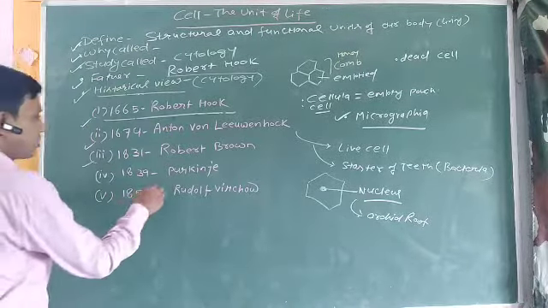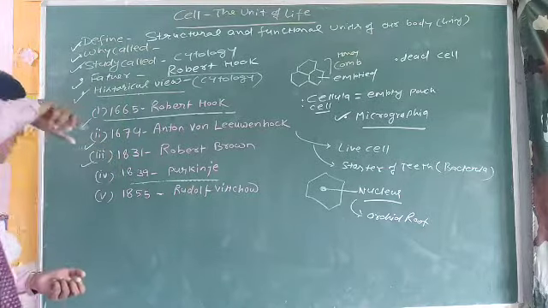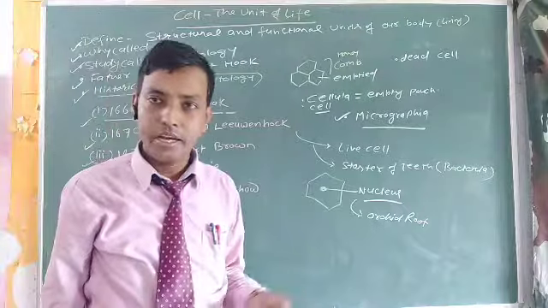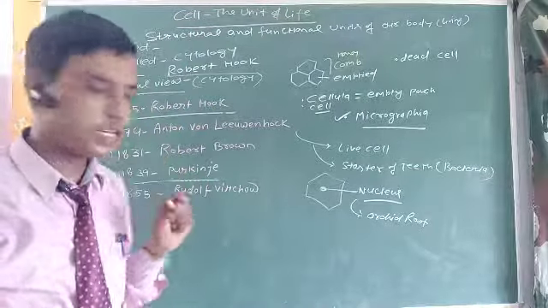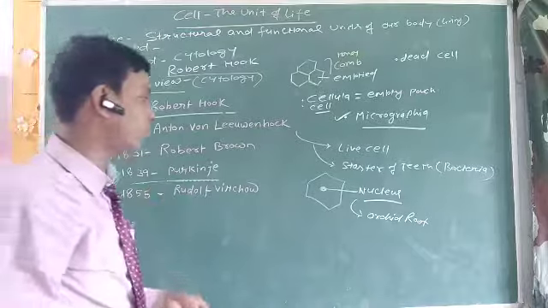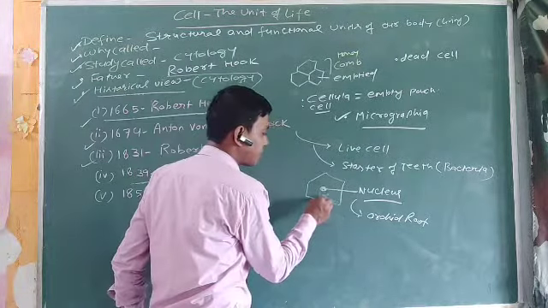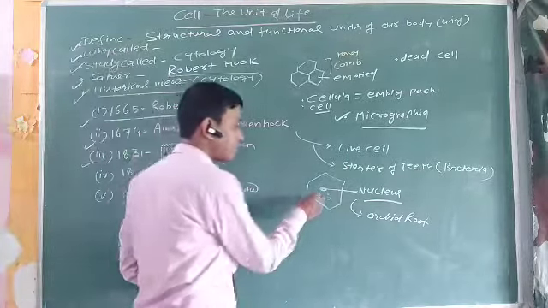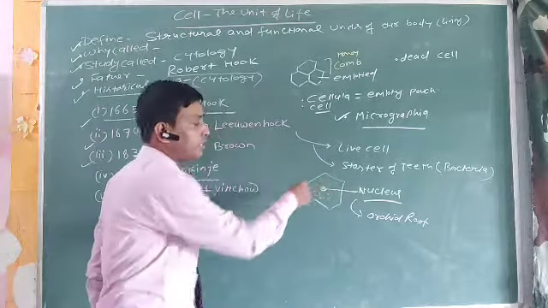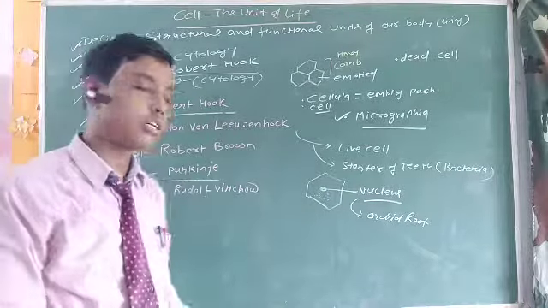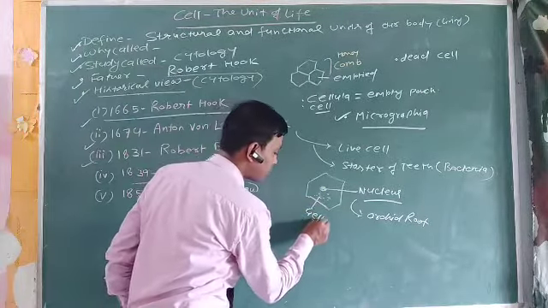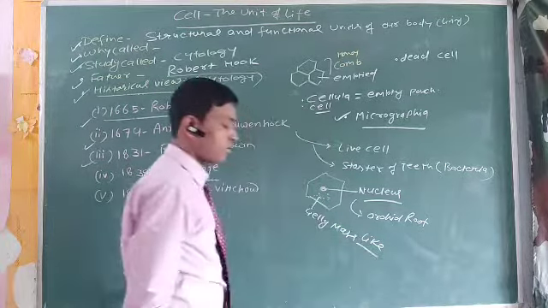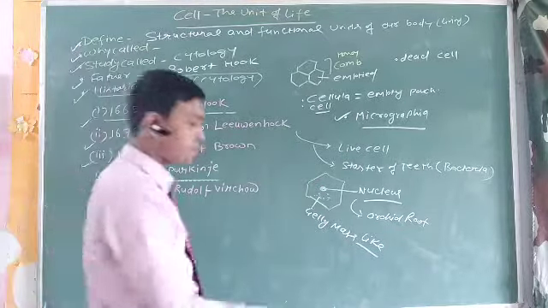Now back to the next, Purkinje. In 1839, 8 years after Robert Brown's discovery of the nucleus, Purkinje was the scientist who discovered the protoplasm, the jelly mass-like structure between the cell wall and the nucleus. The emptied cavity was filled by the jelly mass-like structure, and that was nothing but the protoplasm.